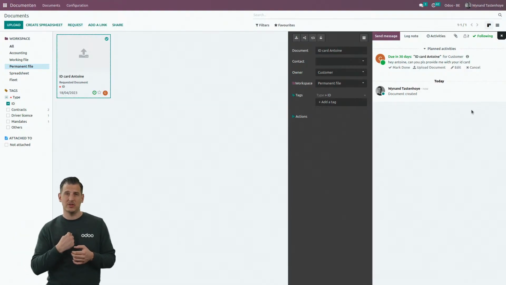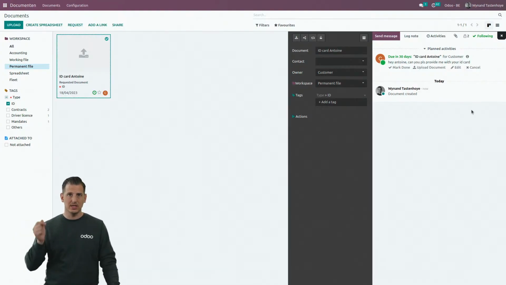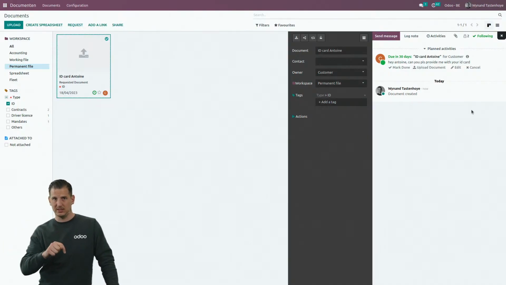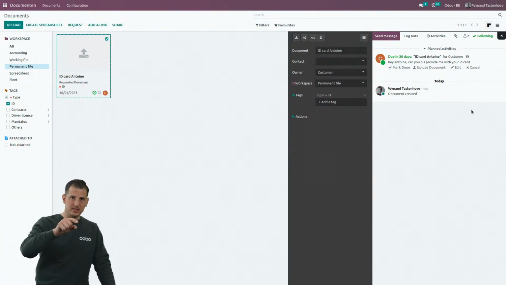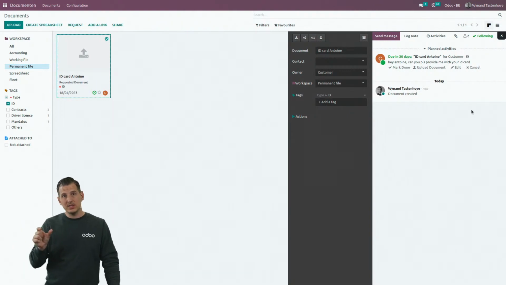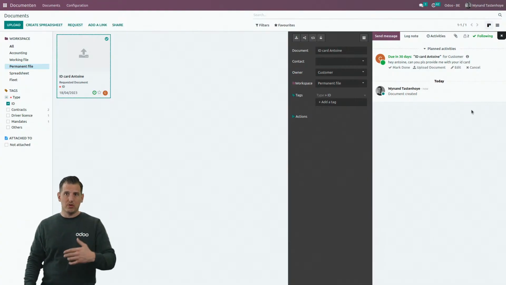Antoine will receive the notification and he has two possibilities. He can reply to the mail with a copy of his ID card, and by replying to the mail, we will automatically replace the placeholder in Odoo by his ID card. It will immediately be stored at the right place. But on the other hand, he also receives a link in there. If he clicks on the link, he will arrive immediately at the right place in Odoo and change the placeholder himself, like I showed before.